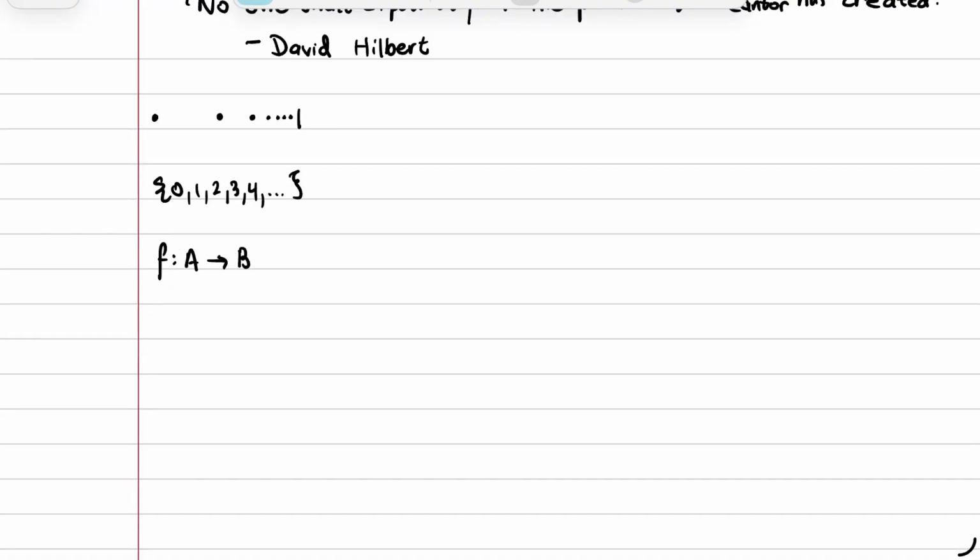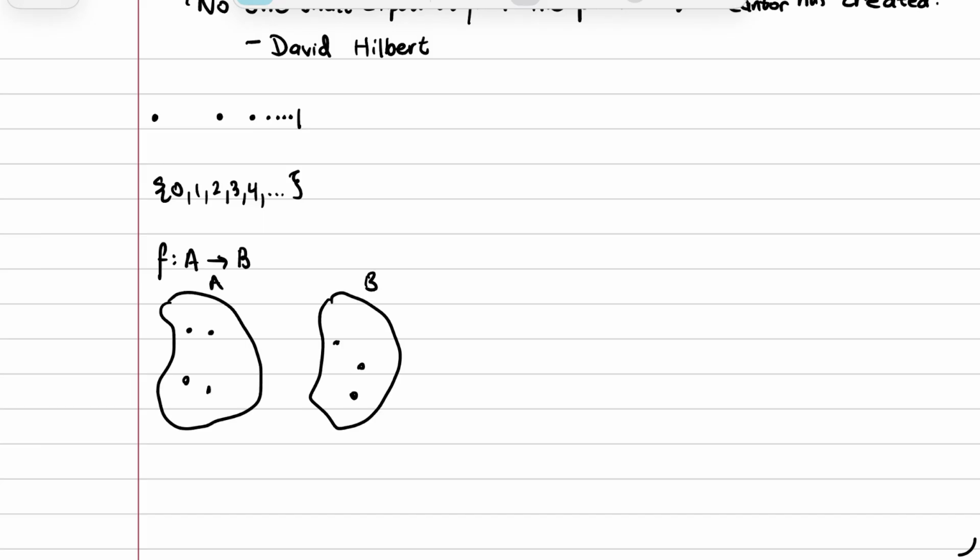Now, a function is a mapping from a set A to a set B. As a reminder, a set is just a collection of objects. Here we have two sets A and B, with their objects corresponding to them. Now, a mapping, which is a function, just takes an object in A and maps it to an object in B. Notice how you can have two different objects in A correspond to the same object in B. The only thing is that no object in A can correspond simultaneously to more than one object in B.